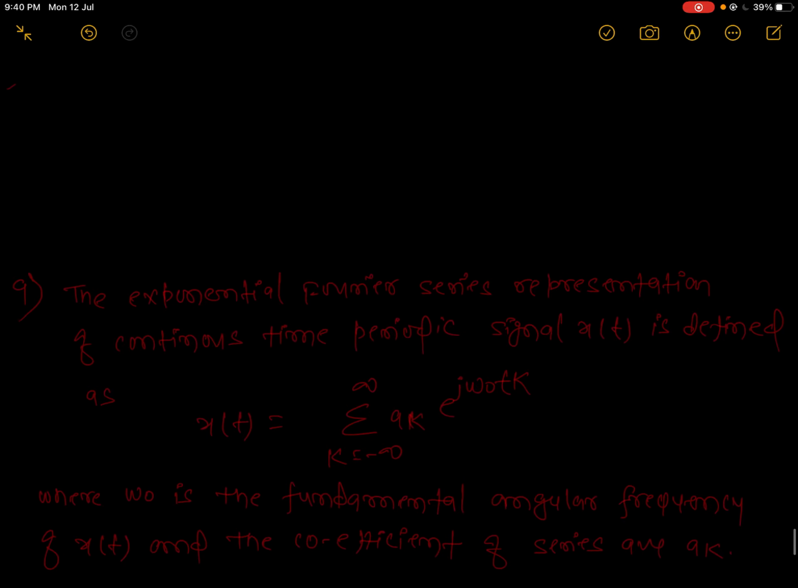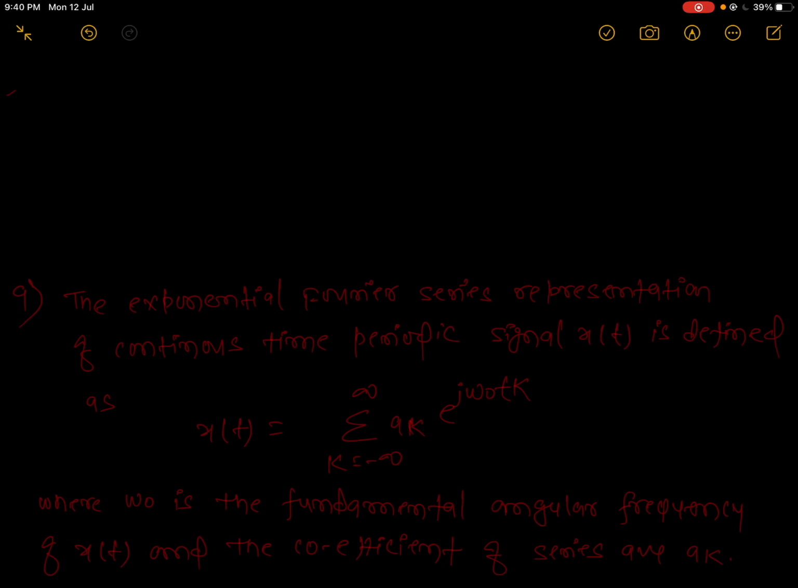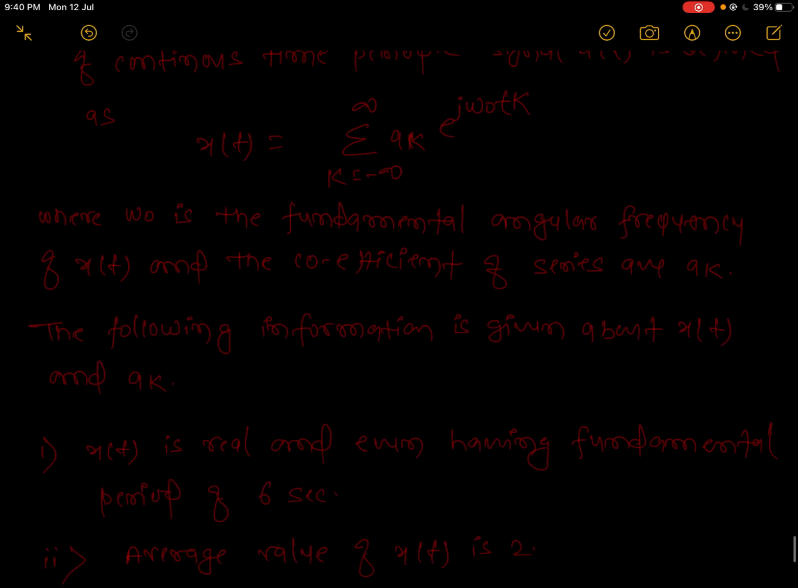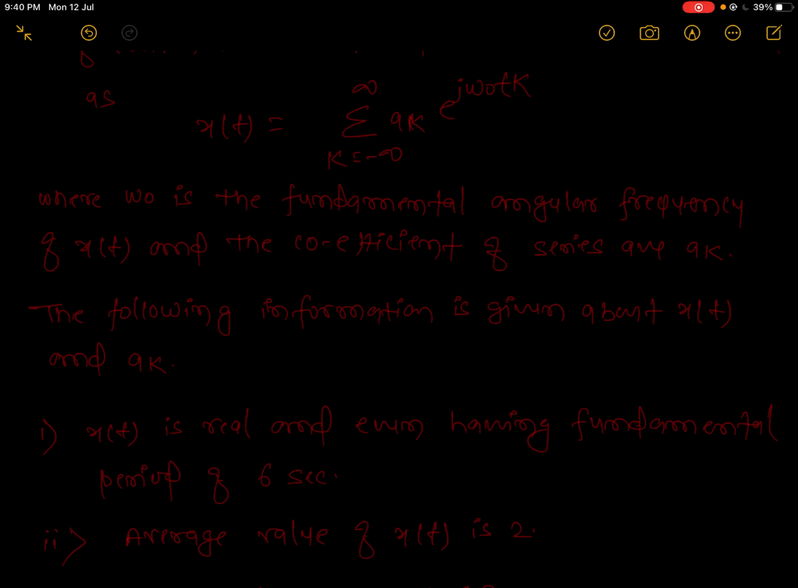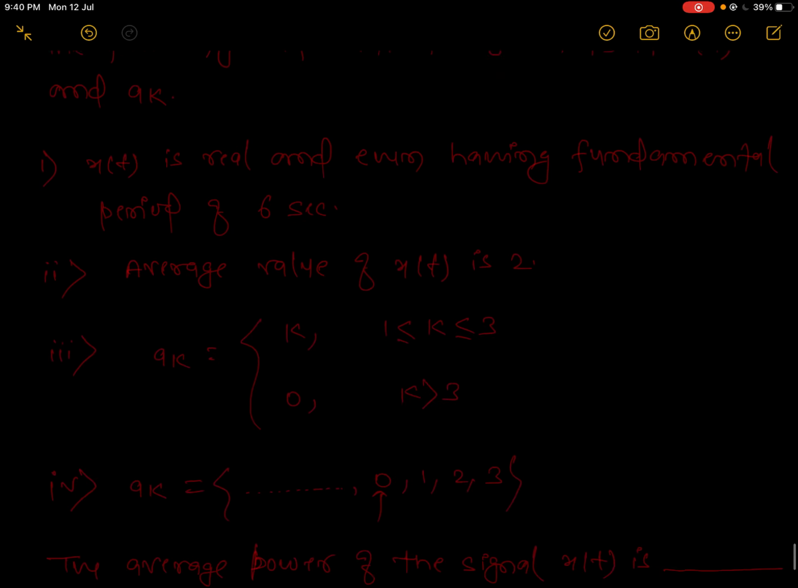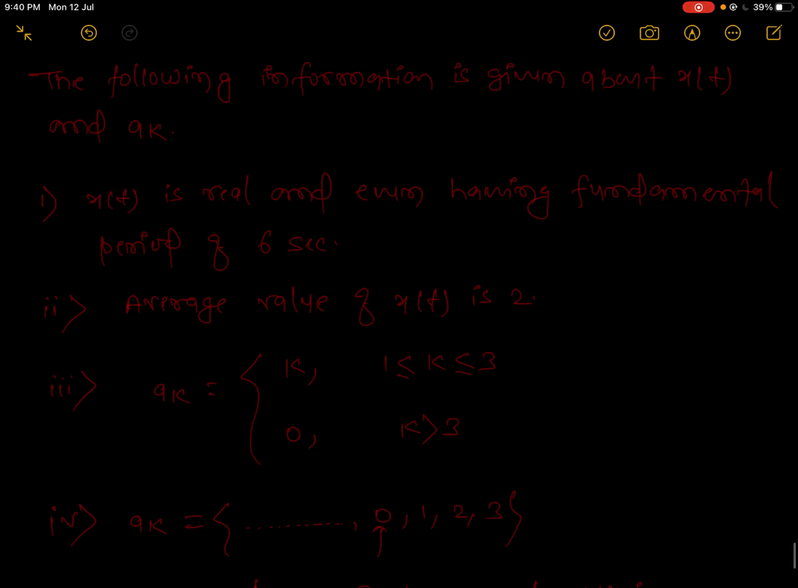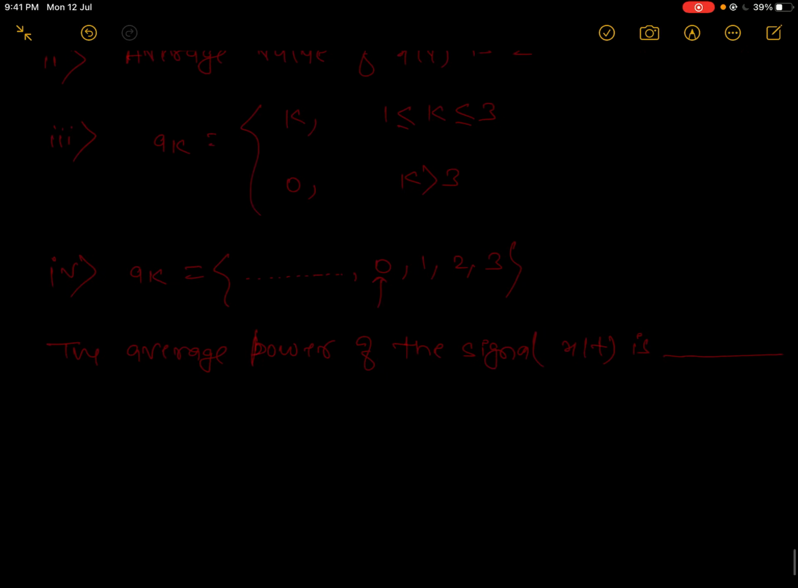Now comes to the next question. The exponential Fourier series representation of a continuous time periodic signal xt is defined as xt equal to something, where omega 0 is the fundamental angular frequency of xt and the coefficients of the series are ak. The following information is given about xt and ak. xt is real and even, having a fundamental period of 6 seconds, and the average value of xt is 2. Here the average value is given.